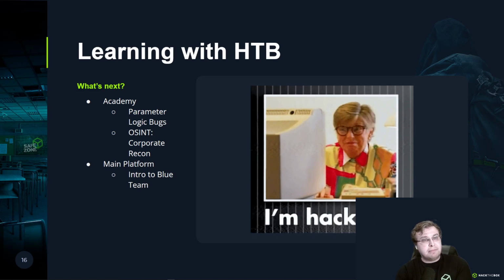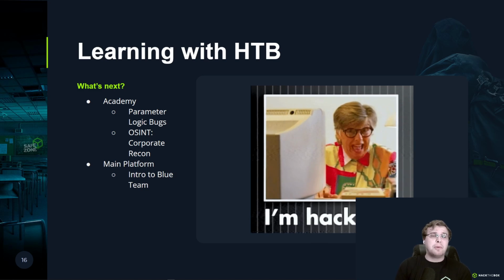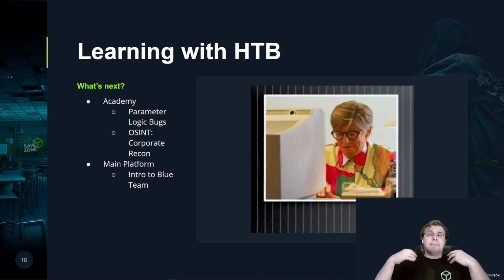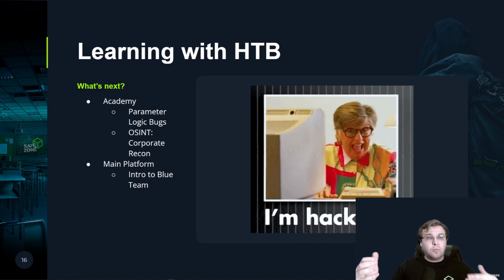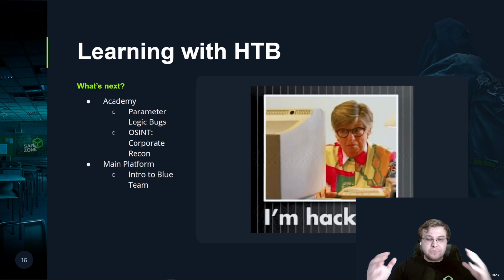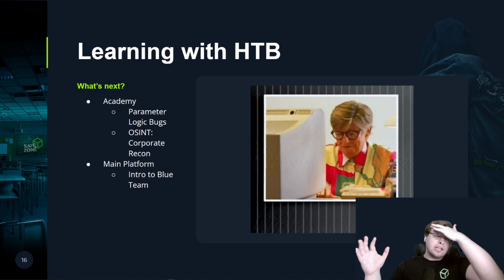Moving on, last but certainly not least, I did have one activity on the main platform. This is Intro to Blue Team. This is very similar to what we saw with Corporate Recon, in that when we're performing a pen test of this, you really do need to understand what can go wrong and why it goes wrong. To the extent that the company's not going to enjoy it.